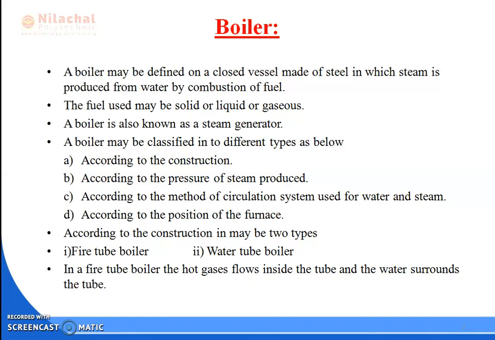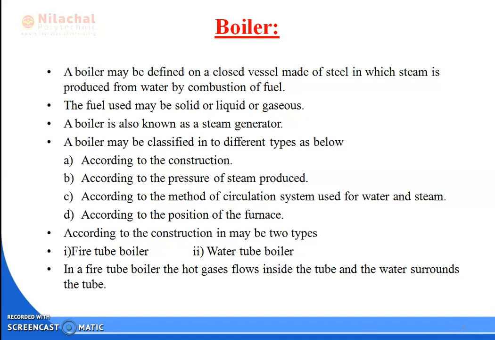A boiler is also known as the steam generator, because we are producing steam by heating the water, and the heating of water can be done by combustion of coal, that is the fuel.